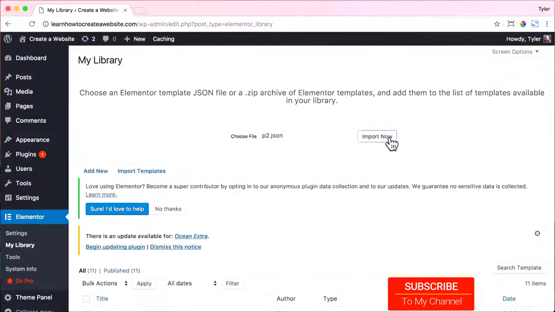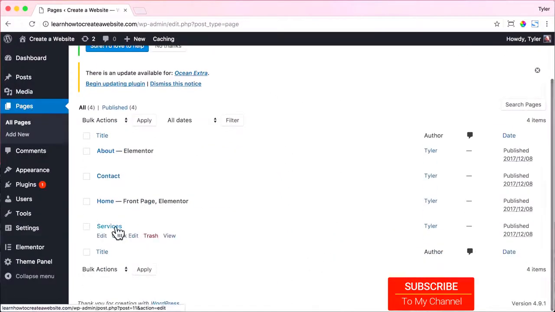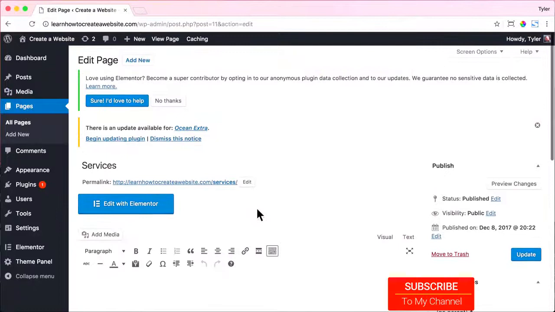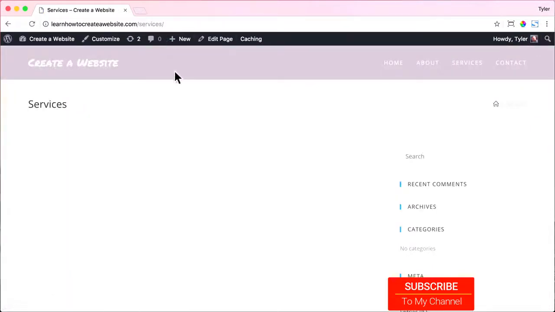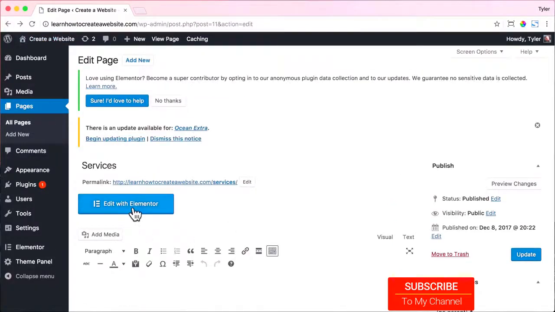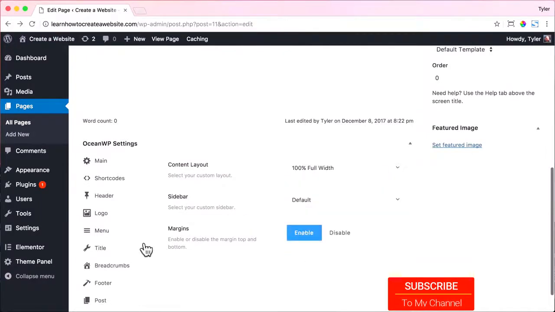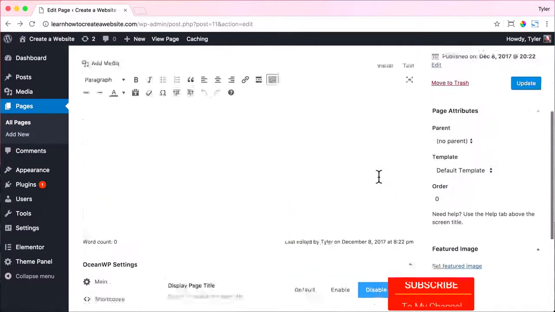And once you're done importing, you could click on Pages and go to Services. And we can view our page and we see that we have that title and sidebar that we want to get rid of. So we're just going to go back. And under Content Layout, we'll do 100% full width. That'll get rid of the sidebar. And under Title, we'll disable. That'll get rid of the title and press Update.